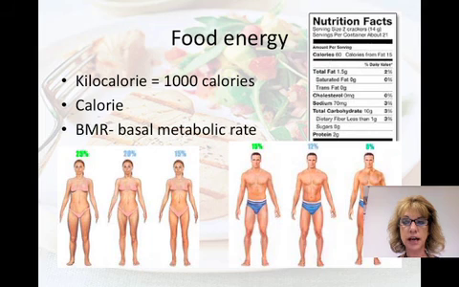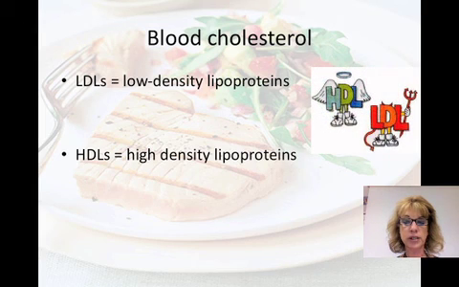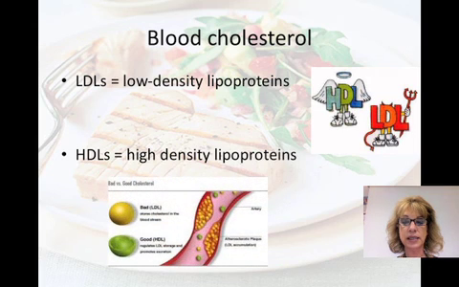A diet with a lot of saturated animal fat is linked to high blood cholesterol levels. LDLs are low-density lipoproteins. These are considered bad cholesterol. The lipoproteins are particles of cholesterol and other lipids. HDLs are high-density lipoproteins. They convey blood cholesterol to the liver where it is broken down. So these are considered good cholesterol. Eating unsaturated fats like fish oils and vegetable oils raise your HDLs.